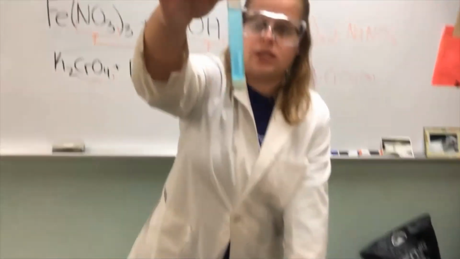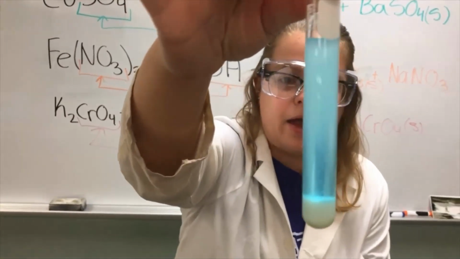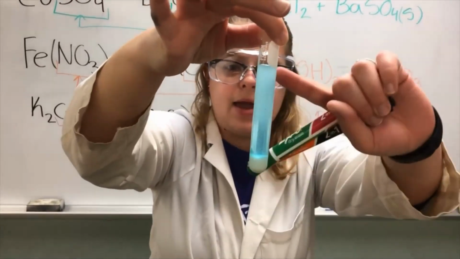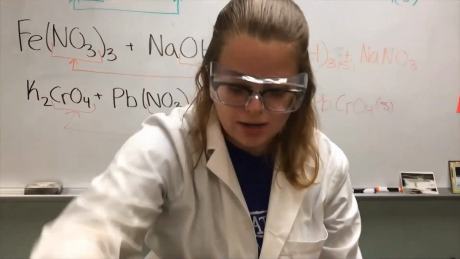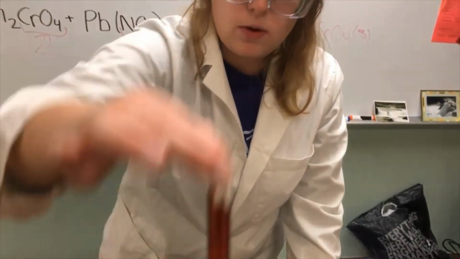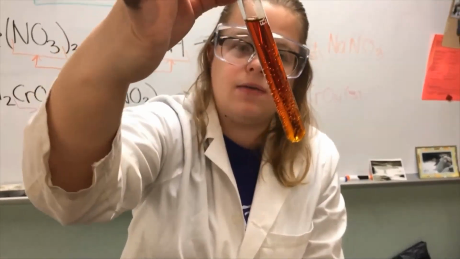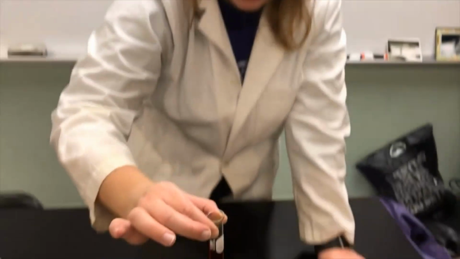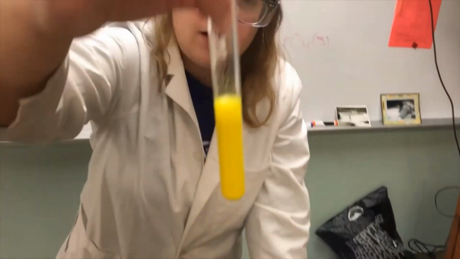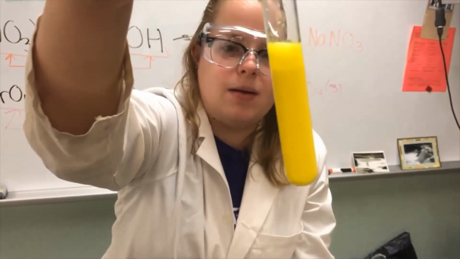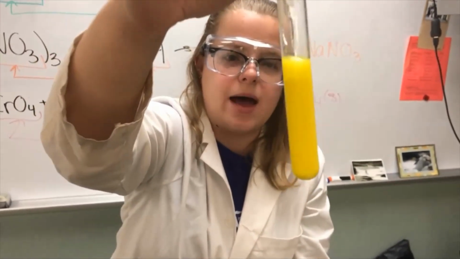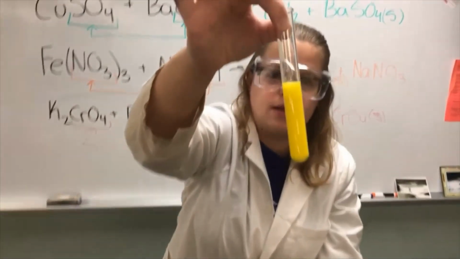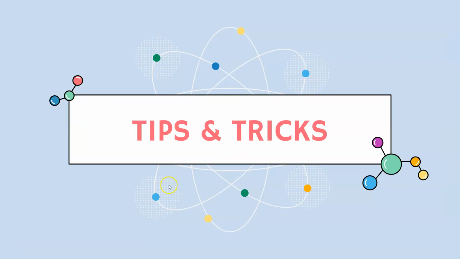Our first reaction, you can see the solid at the very bottom, and our solution is on the top. Again, we're still trying to separate that solid. Looking at this one, a lot of it kind of ate away a little bit, but as you saw originally, a solid formed. And then this one, as you can see, there's a solid at the bottom, and that yellow solution's on the very top. And it kind of looks very foamy a little bit too. And those are your double displacement reactions.